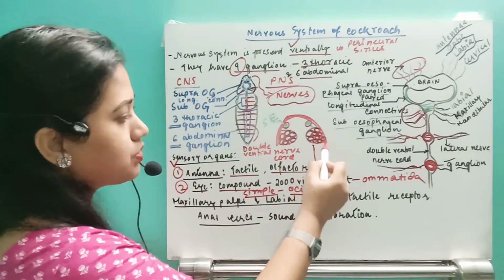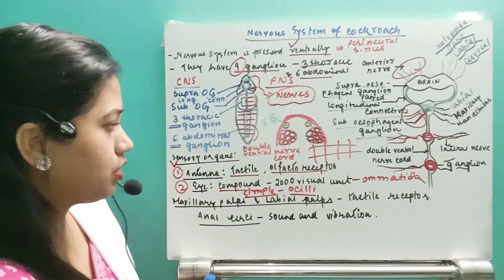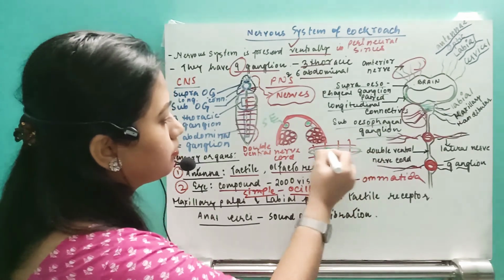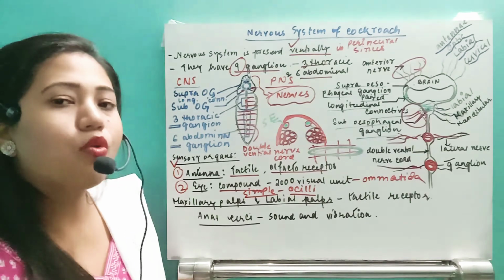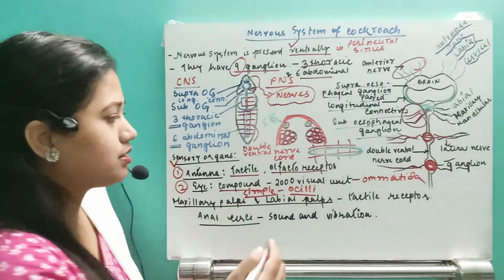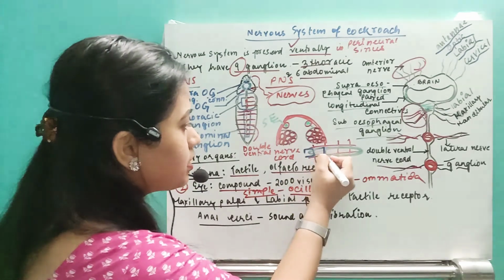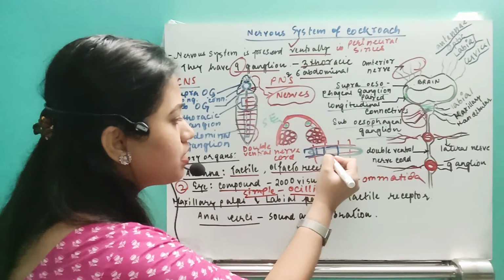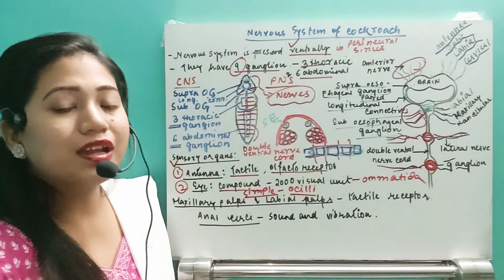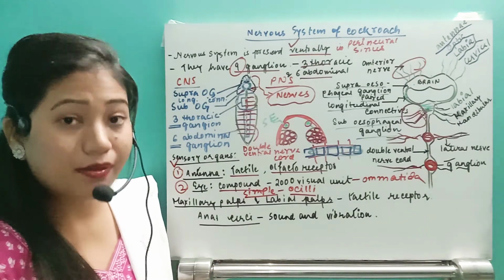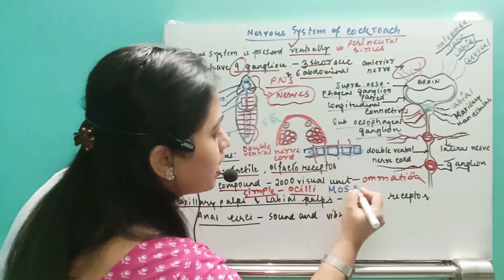Like in a graph paper, suppose this is the graph paper, we can draw one human. Suppose this is one butterfly. So each omatida will take up only that specific part. Suppose this omatida will see only this much region, and this omatida will see this much region, this omatida will see this much region. So this way their vision will look like a mosaic vision, just like it is in a graph paper. That type of vision is called the mosaic vision.